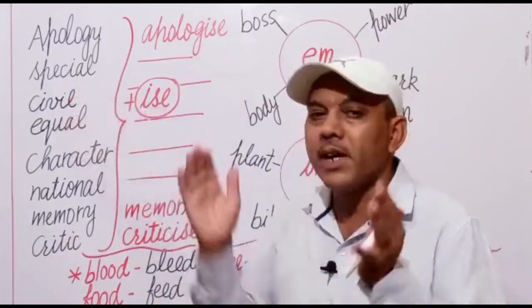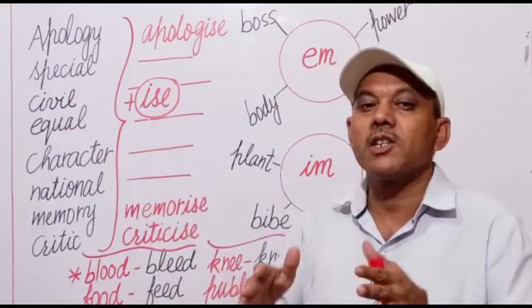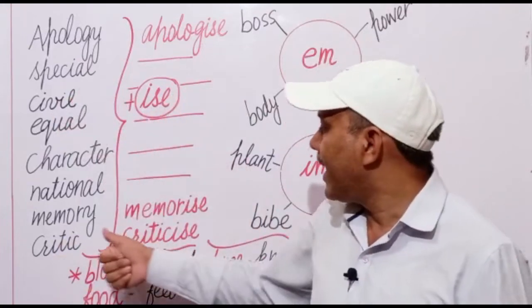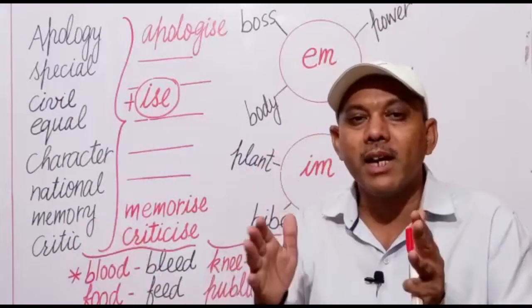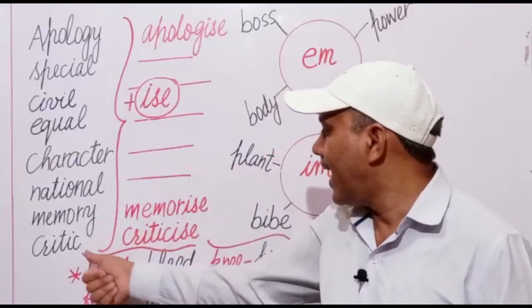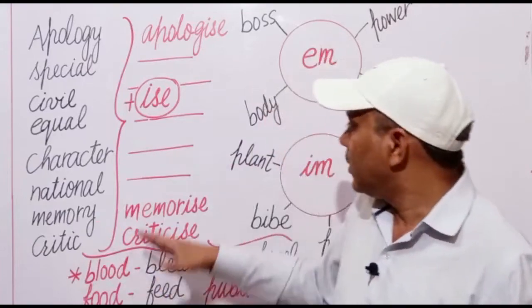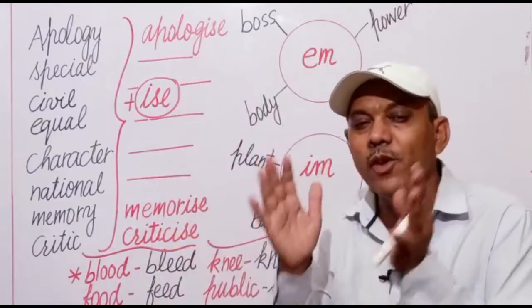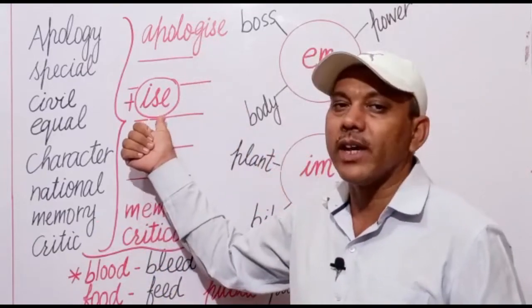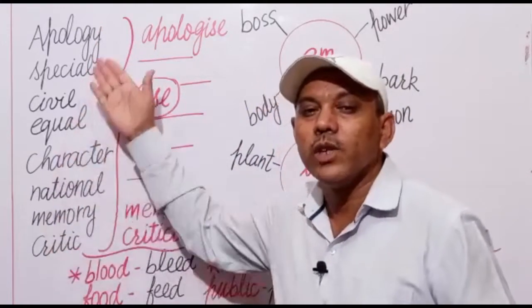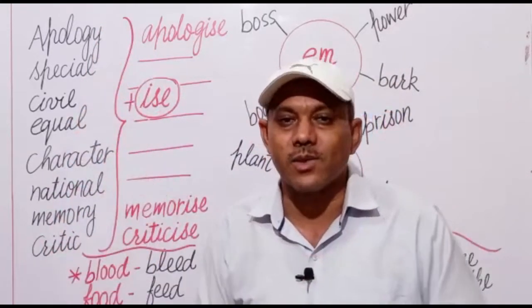Next is special, it will become specialize. Next is memory, it will become memorize. And critic, it will become criticize. These verbs can be formed by adding this suffix to these nouns or adjectives.